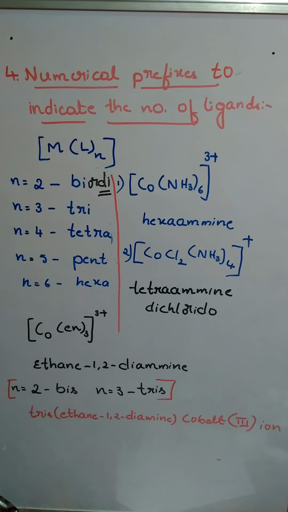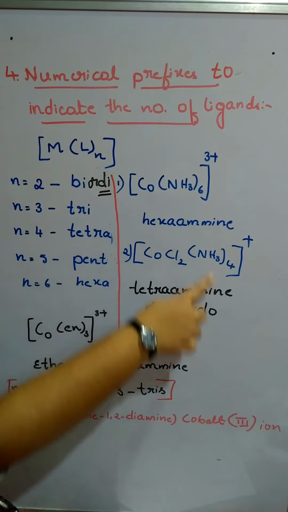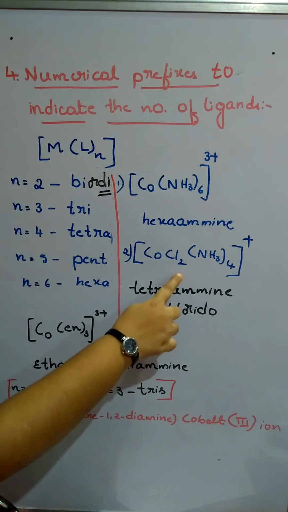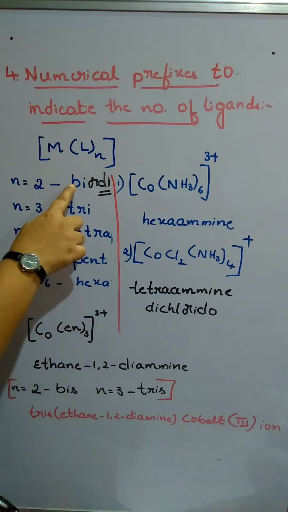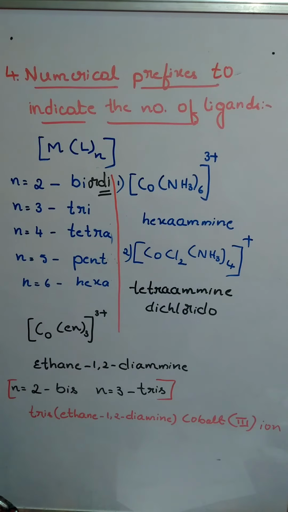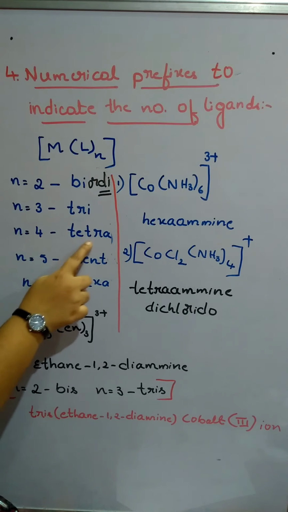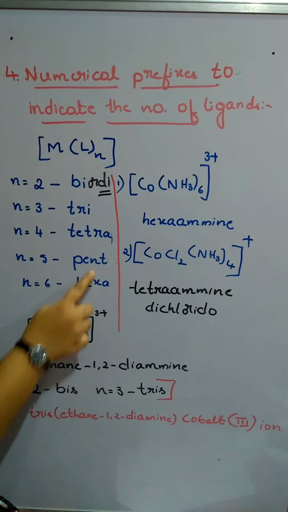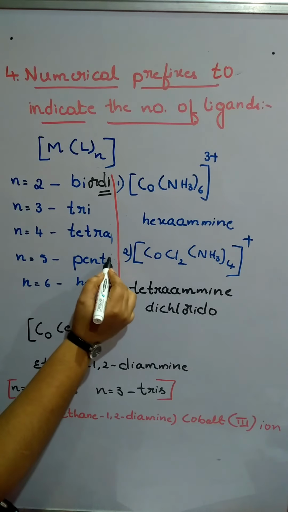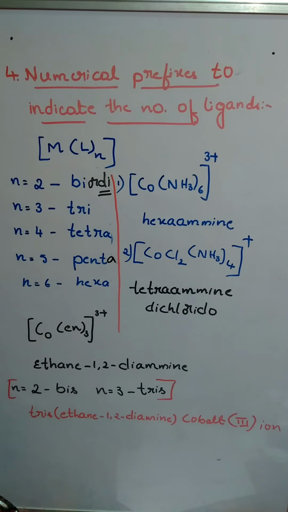So we are writing numerical prefixes to indicate the ligands. If it is a simple ligand like this, the prefixes are: for 2, di; 3, tri; 4, tetra; 5, penta; and 6, hexa.